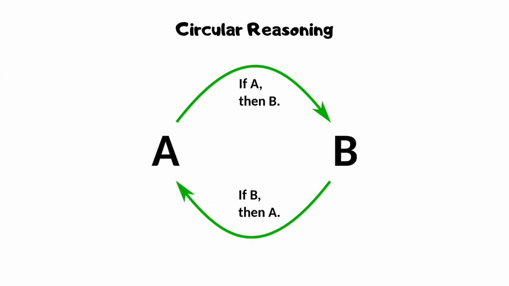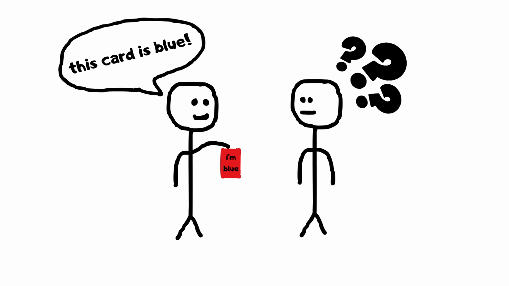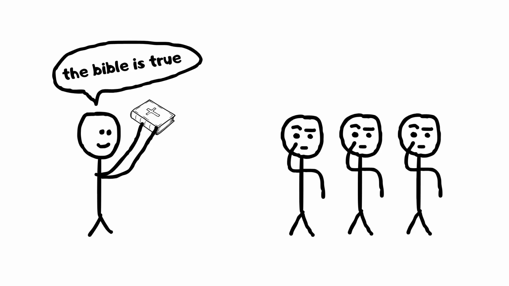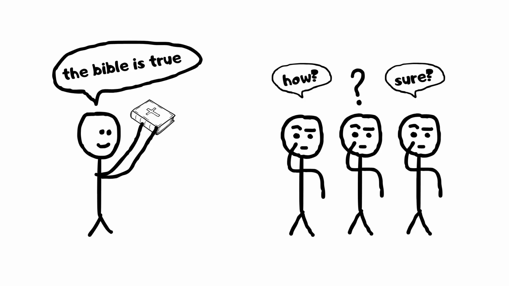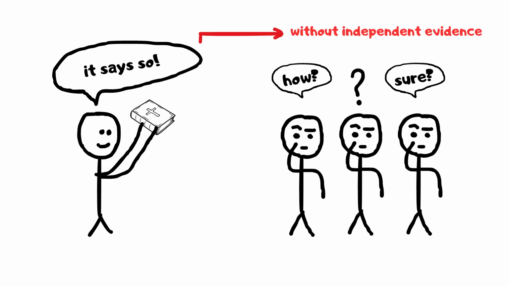Circular reasoning. This occurs when the conclusion of an argument is used as a premise. For instance, saying, "The Bible is true because it says so in the Bible" is circular reasoning. The argument relies on the assumption that the Bible's claim is true without independent evidence.